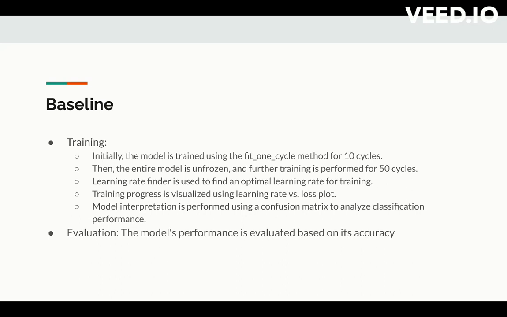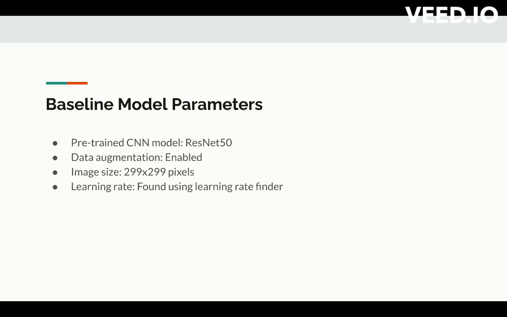We used a learning rate finder to find the optimal learning rate for the training, and we also visualized the plot for the learning rate so we get the optimized learning rate. And for evaluation, we used accuracy. These were the parameters of our model. We used a pre-trained CNN model, ResNet 50, and we also used data augmentation to get more patterns from the data, and we used the learning rate finder to get the best learning rate.